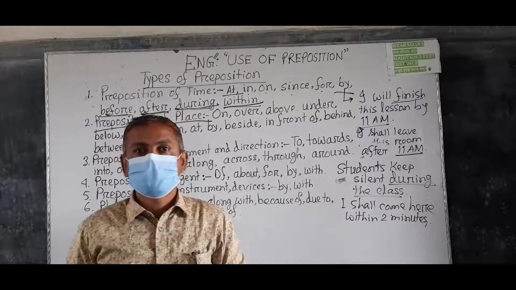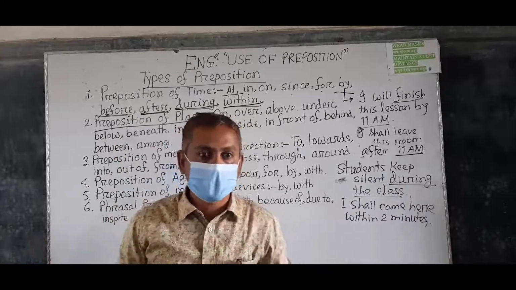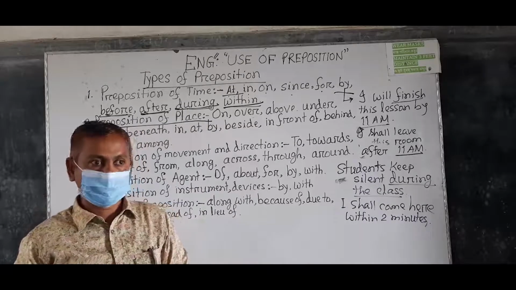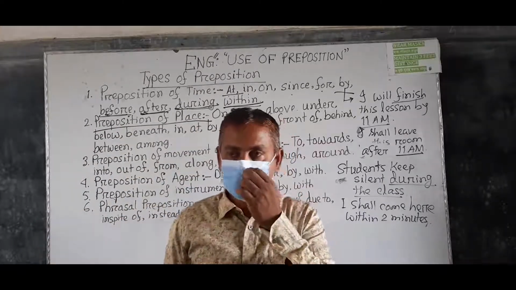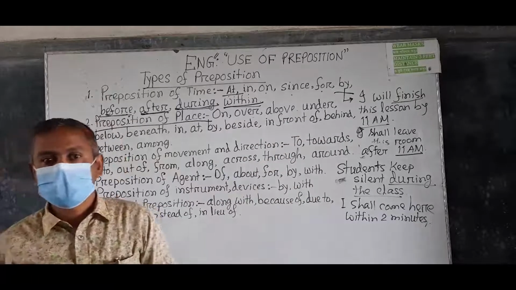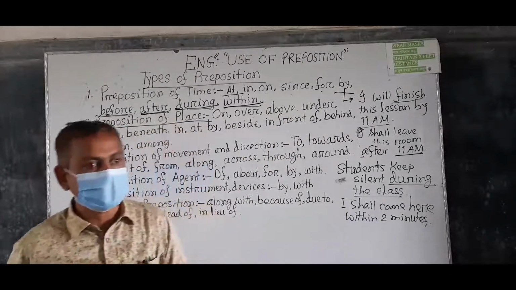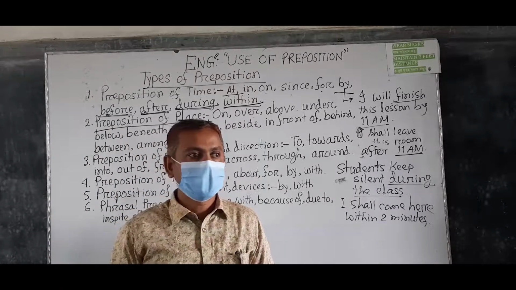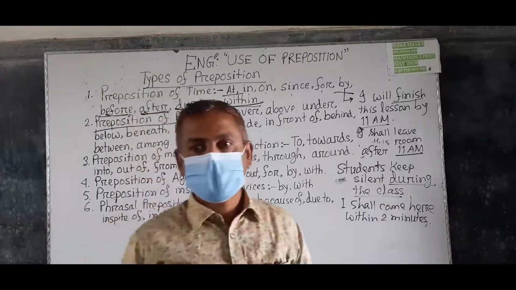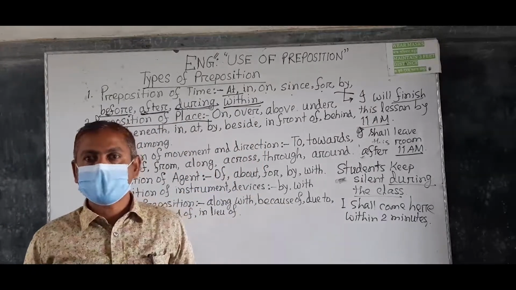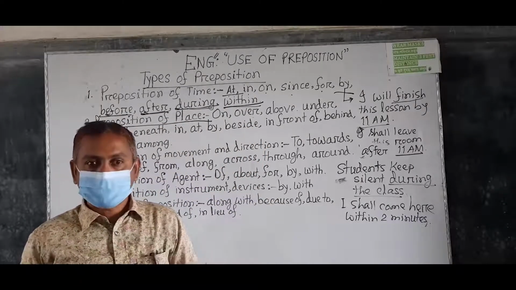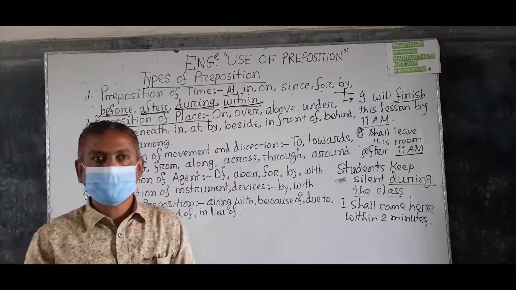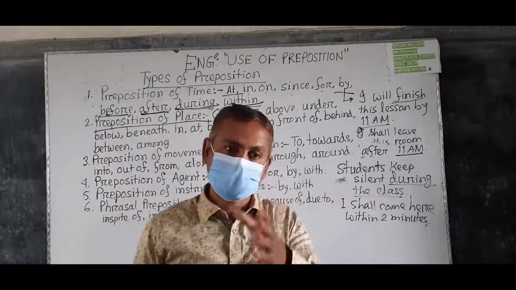So what is preposition of place? Prepositions of place show the relationship of a place to other parts of a sentence. Understand? So if you use a preposition in a sentence, the sentence will create a complete meaning. If the subject, verb and noun are the bricks of a sentence, then prepositions are the mortar that connect subject, verb and adjective. Understand?